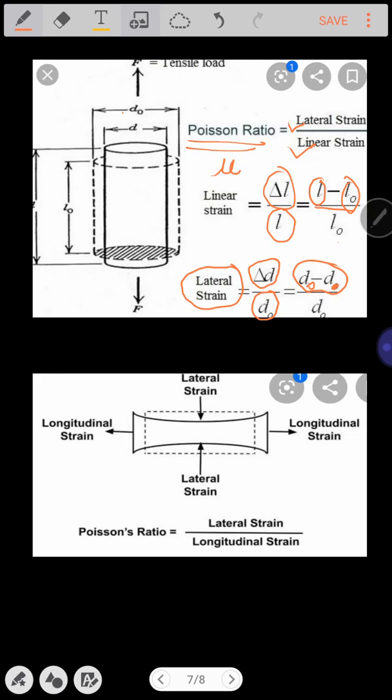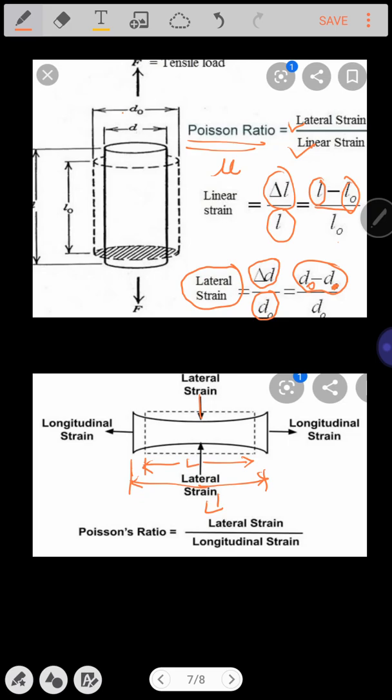In the other example, if you try to apply a lateral strain of compressive nature, initially the member of the beam will be having this shape. Due to the application of the lateral strain, it gets compressed, hence the initial length L will change to L dash.